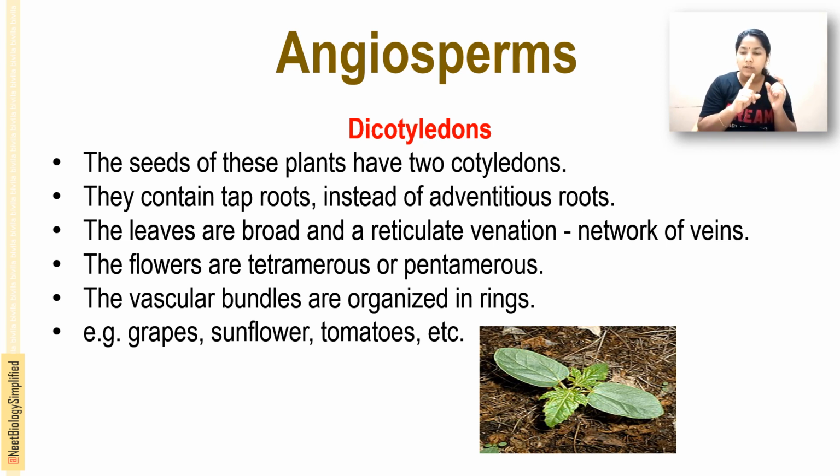To compare monocot and dicot: monocots have a single cotyledon, dicots have two. Monocots have adventitious roots; dicots have a taproot. Monocots have narrow leaves with parallel venation; dicots have broad leaves with reticulate venation. Monocot floral parts are in multiples of 3, while dicot flowers are tetramerous or pentamerous. Vascular bundles are scattered and large in number in monocots, and organized in rings in dicots. Monocot examples are banana, sugarcane, wheat, etc. Dicot examples are grapes, sunflower, tomatoes, etc.